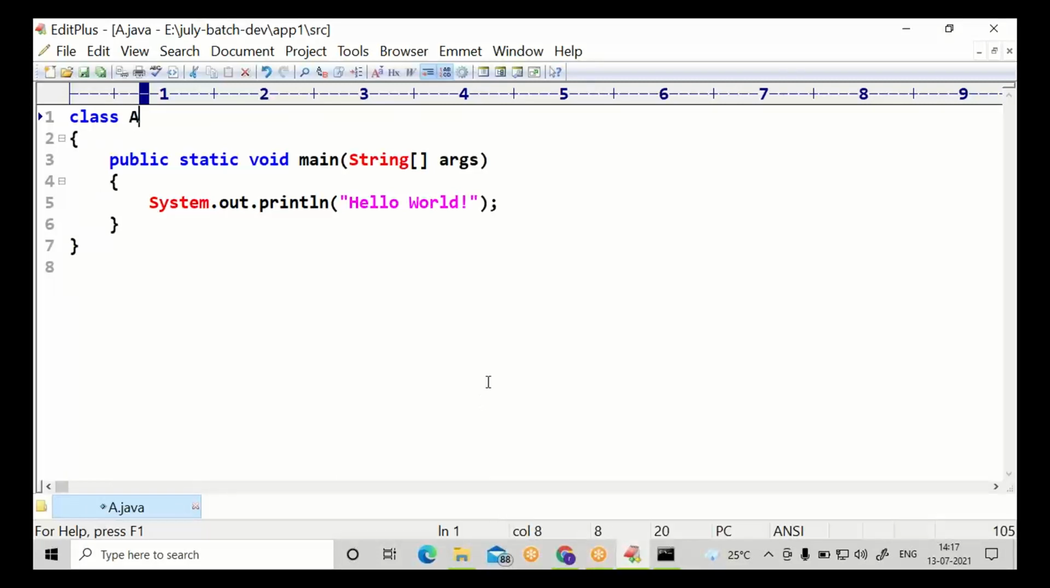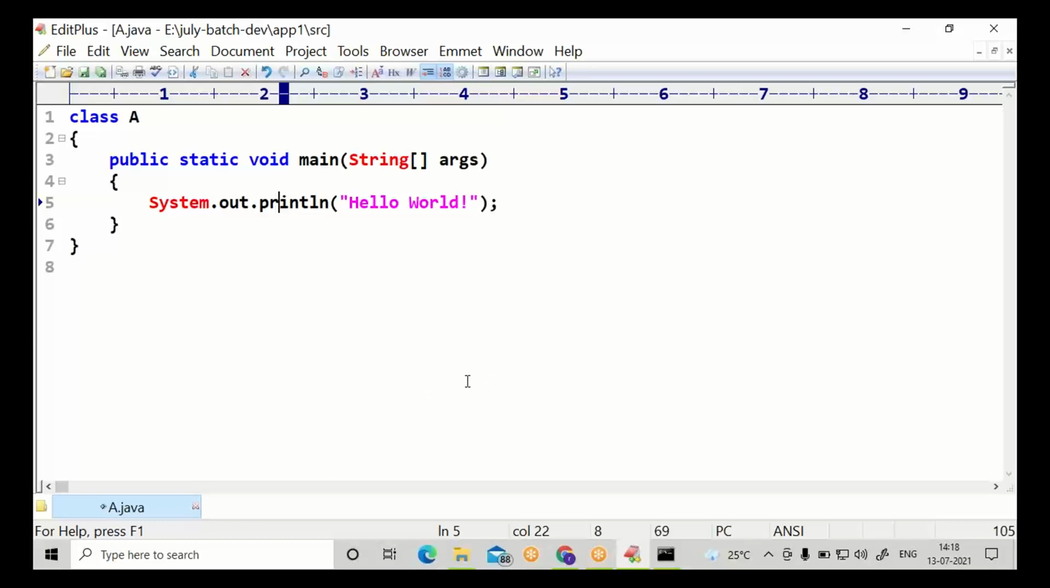Now, let us see what a literal is. A literal is nothing but a value. In this software, we are not using the word value, we are using literal in place of value. There are several types of literals available.